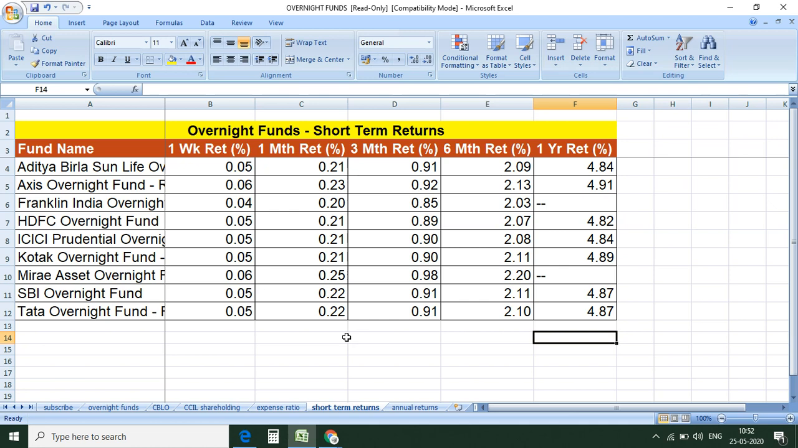But here there is no chance of negative return because the amount is invested for 1 day, and that too the amount is guaranteed by CCIL. So the interest rate risk and default risk is not there in this overnight fund. Therefore, you will never see negative returns even in the short term in case of overnight funds, right?